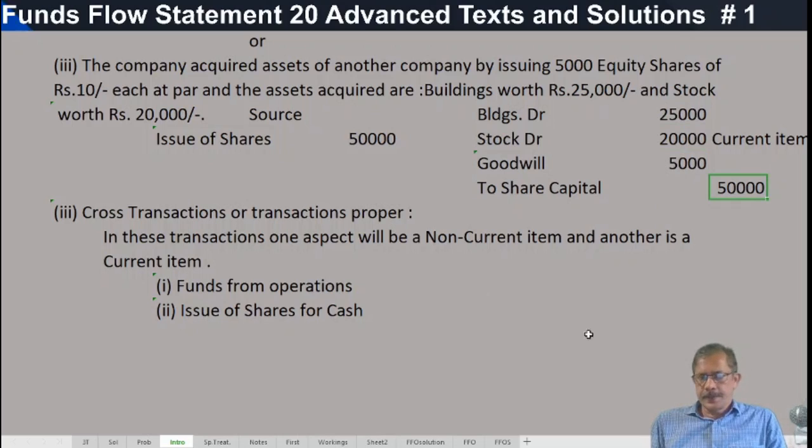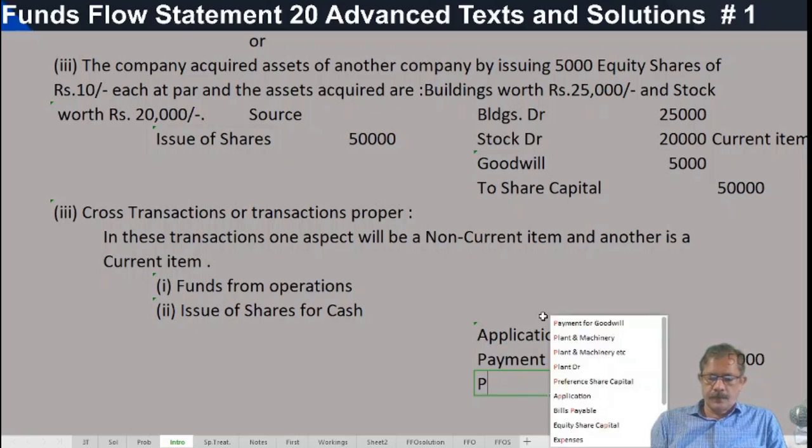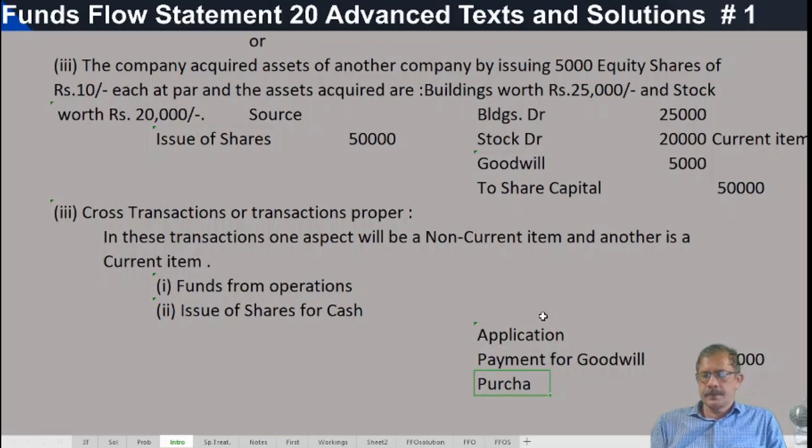And this will appear in the funds flow statement as application: payment for goodwill 5,000, purchase of buildings 25,000.